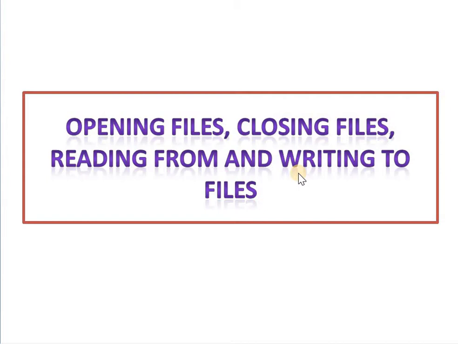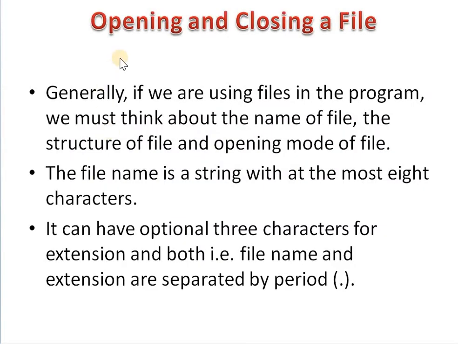Now we will see how to perform these operations on a file. First, we will see how to open and close a particular file. Generally, if we are using files in a program, then we must think about the name of the file. Name is the identifier of the file.